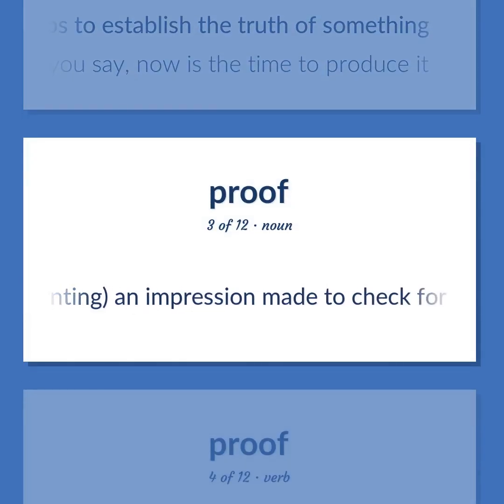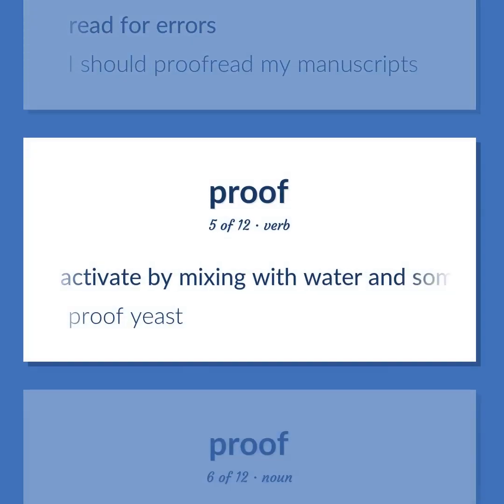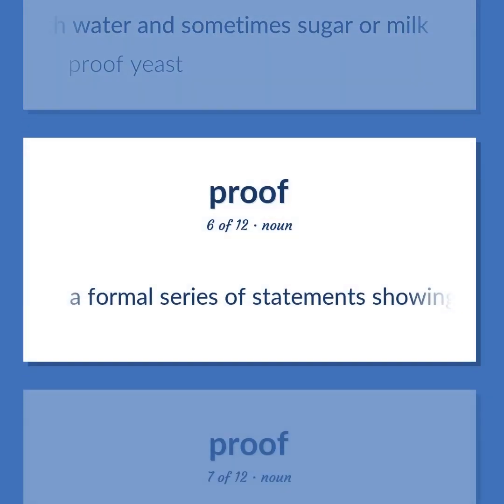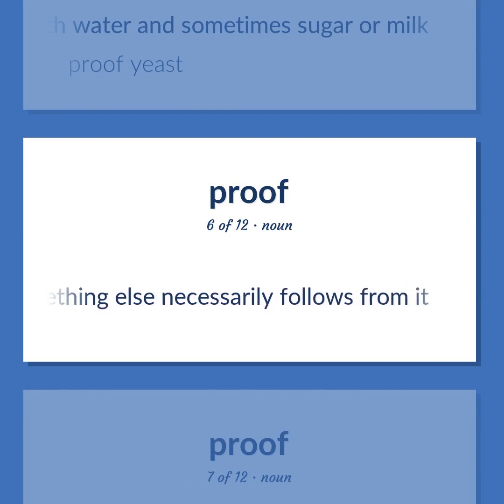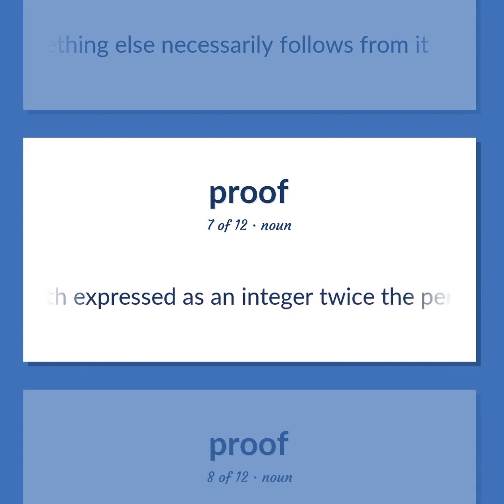Printing. An impression made to check for errors. Read for errors. I should proofread my manuscripts. Activate by mixing with water and sometimes sugar or milk. Proof yeast. A formal series of statements showing that if one thing is true, something else necessarily follows from it. A measure of alcoholic strength expressed as an integer twice the percentage of alcohol present, by volume.